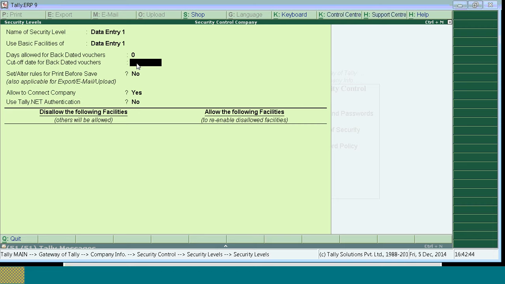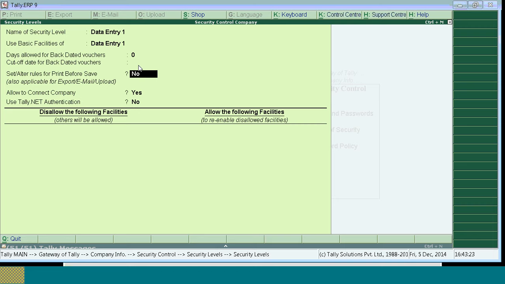Okay, cutoff date, as I was telling. If you mention any date here, say for example 1/4/2014, the transaction which is passed prior to 1/4/2014 will not be edited, will not be deleted, and you can't pass a new transaction. When you have multiple financial years, you can give the cutoff date so that the user cannot alter, delete, or create any transaction in the financial year prior to 1st April 2014.